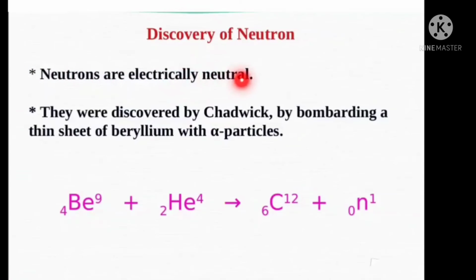Neutrons are electrically neutral. Atoms of all elements contain neutrons except the ordinary hydrogen atom, which does not contain any neutron. Thus, the subatomic particle not present in a hydrogen atom is the neutron. Chadwick discovered the neutron by bombarding a thin sheet of beryllium with alpha particles.